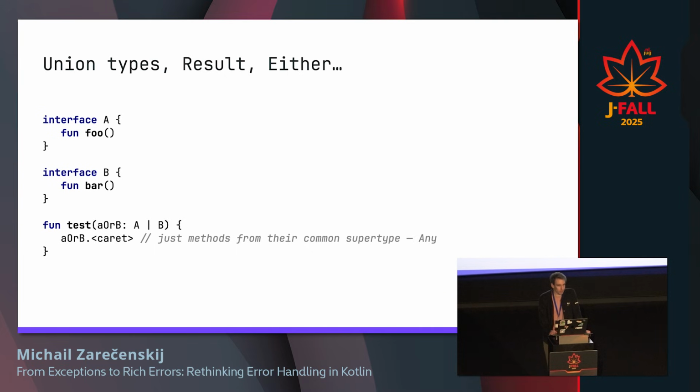The same thing actually happens with union types like Result or Either. You cannot invoke anything meaningful on these types like A or B. That's why you have to learn these operators like onSuccess, onFailure, flatMap on Result, and so on.